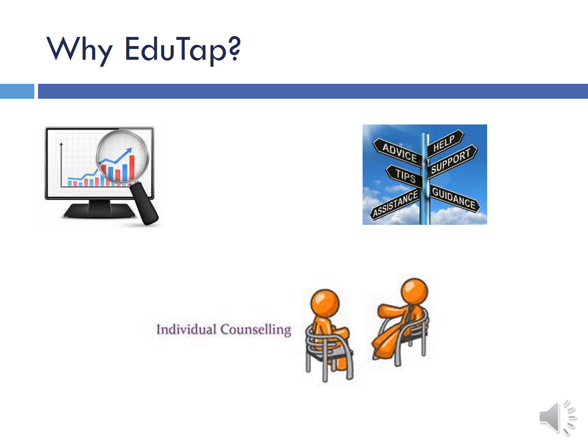Now, why EduTap? We will help you to monitor your progress very frequently, and you can come to us for any advice, help, support, tips, assistance, guidance. We shall be doing that through emails. We shall also be doing that by taking help from the candidates who have already cleared RBI Grade B Phase 2 last year. This year there shall be interactive sessions with them, and obviously we shall also be available for individual counseling in case you need that. Last year we gave hours of counseling to our candidates. It really helps, guys.